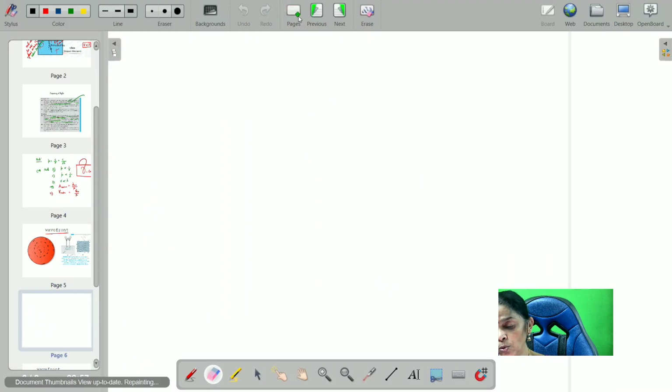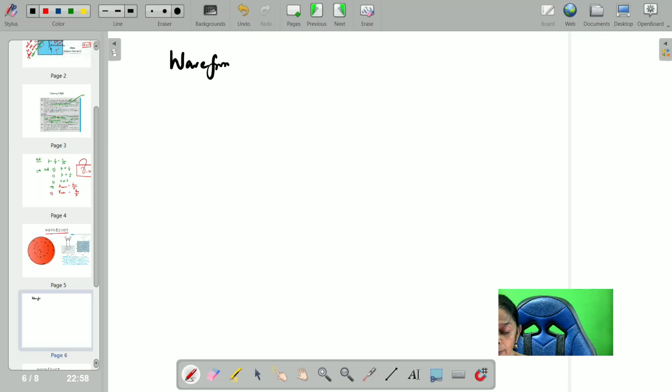Okay. So now what is a wavefront? Wavefront is the locus of all points. Locus means path.